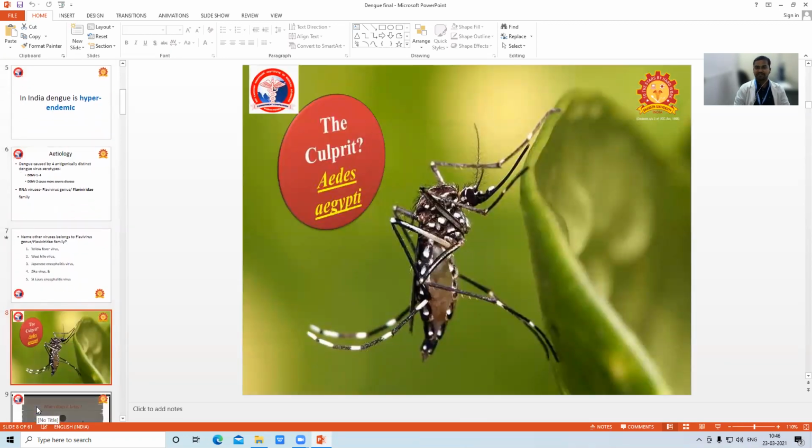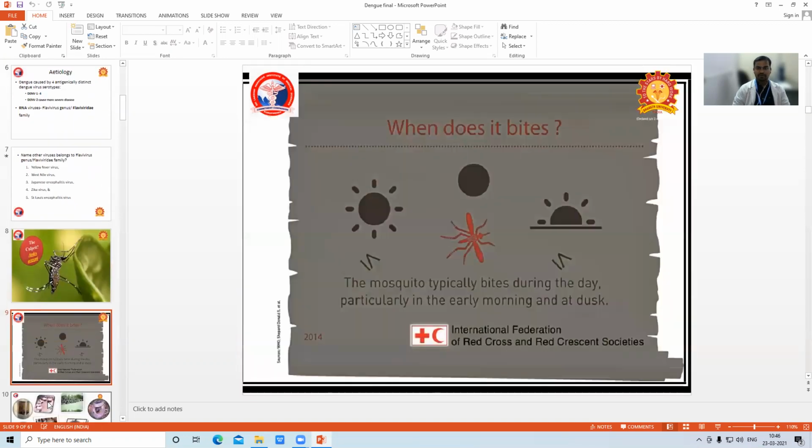What is the culprit of dengue fever? Aedes aegypti. When does it bite? It's very important. They call Aedes mosquitoes fearless mosquitoes. Typically it bites during the day, particularly in the early morning and late evening.